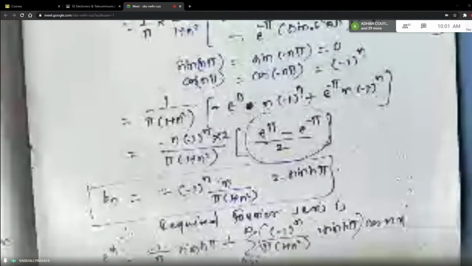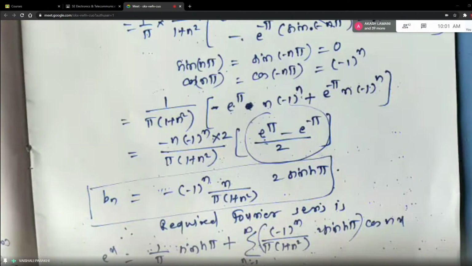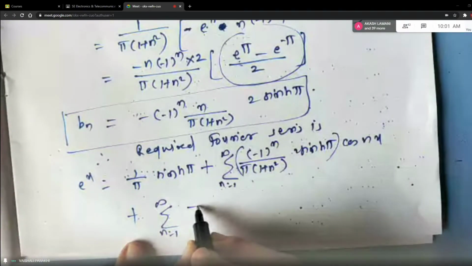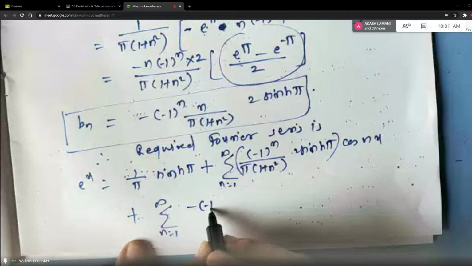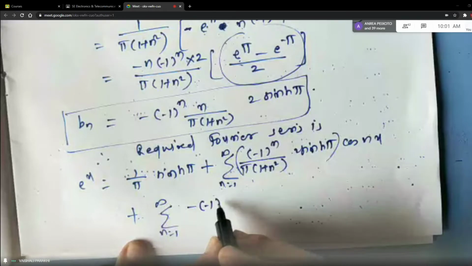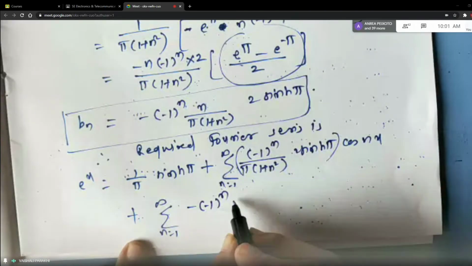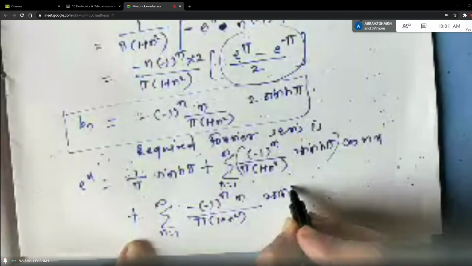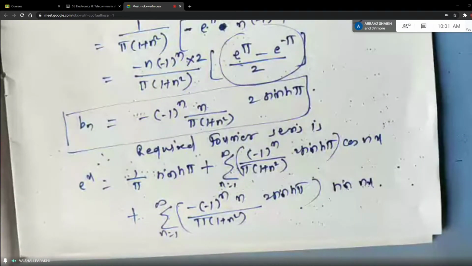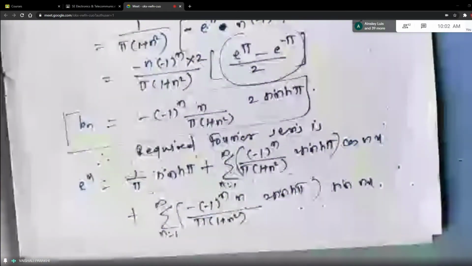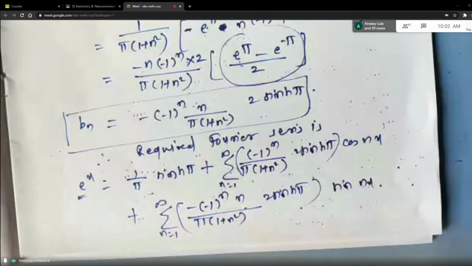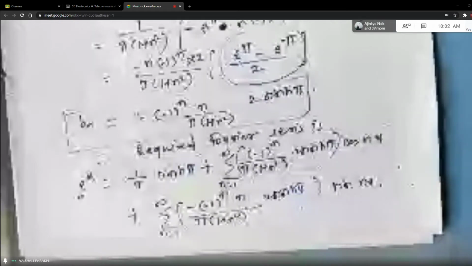And plus summation of bn. What is bn you got just now? Minus of minus 1 raised to n upon. So what I did, I have just substituted values of a naught, an and bn in the Fourier series formula. And our f of x is nothing but e raised to x on the left hand side.